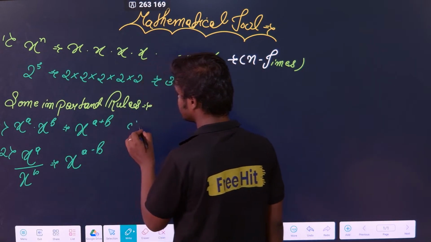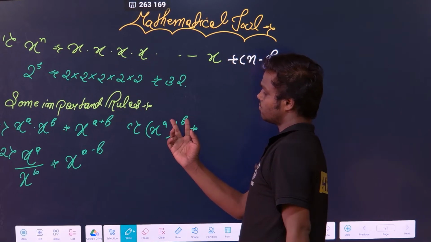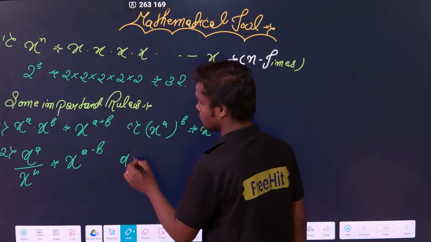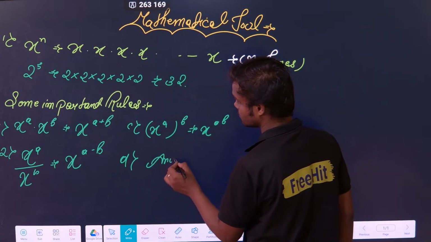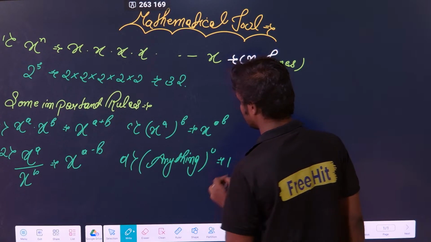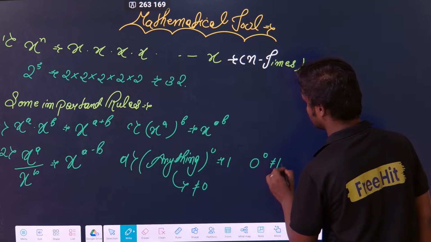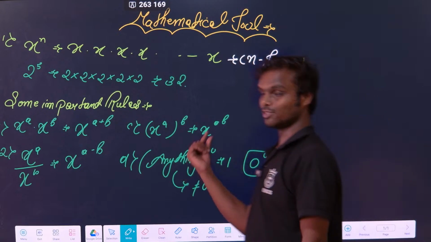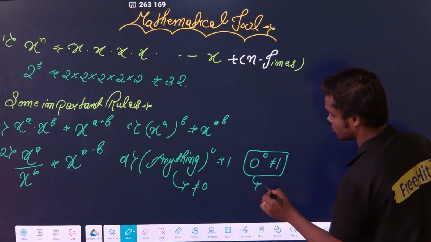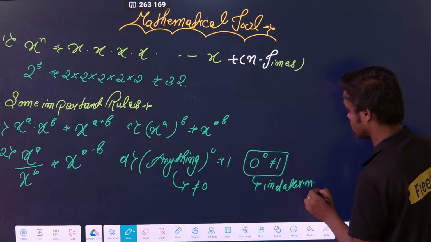Correct? Third, suppose x to the power a into b, that is, x to the power a whole to the power b. Just multiply the powers, so it will be x to the power ab. Correct? Fourth rule: anything to the power 0 is equal to 1. But remember, the base should not be equal to 0. 0 to the power 0 is not equal to 1, that you remember. Anything to the power 0 is 1, but 0 to the power 0 is an indeterminate form. There are 7 indeterminate forms, and it is one of them.